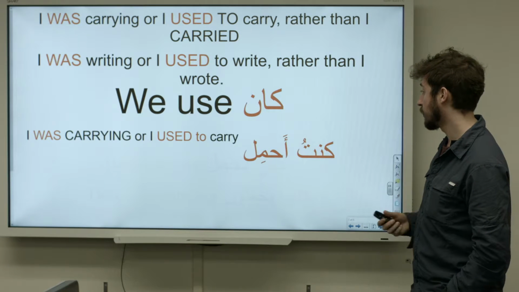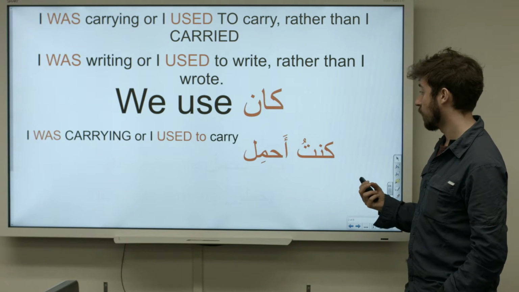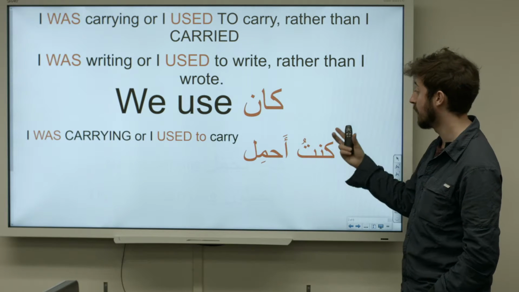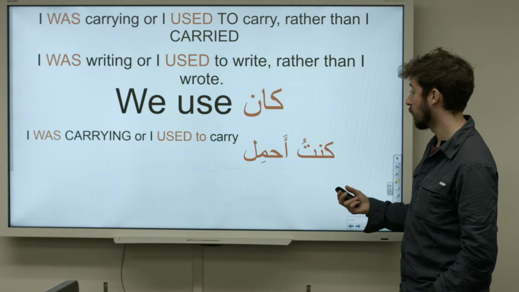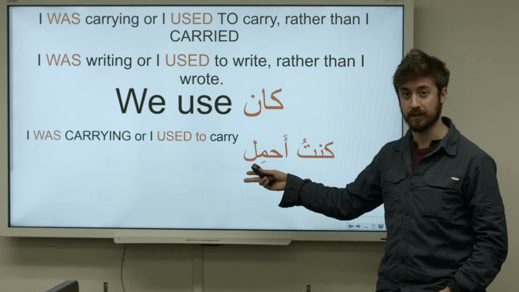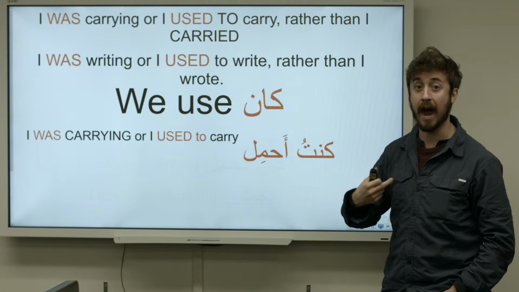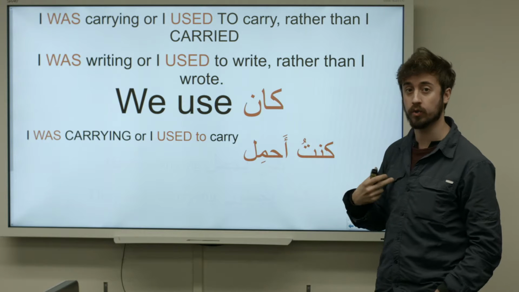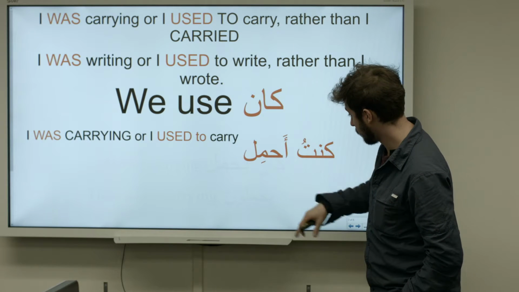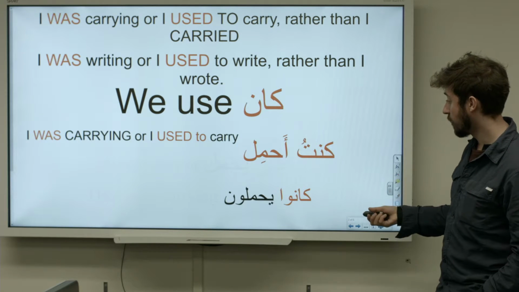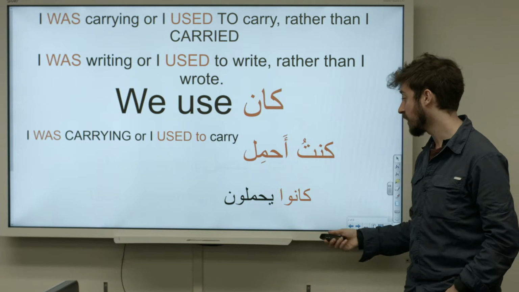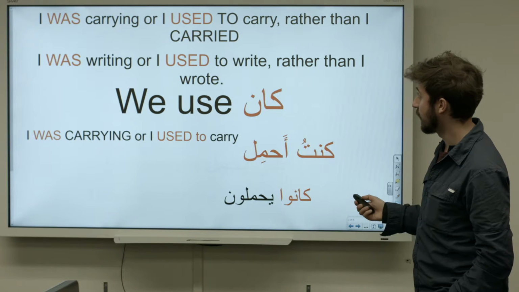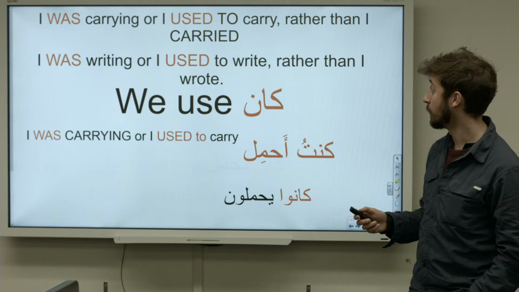Kuntu ahmil. So that's I was carrying. And the key here is that you have to make your conjugation of kana match or agree with the subject of the sentence. So in this case, I'm the subject and I carry. But it's not kana ahmil, it's kuntu ahmil. One more example. They were carrying, right? It's kanu yahmilun. Okay. So hopefully that helps you get that, and we'll just go over a couple more examples to help solidify this.